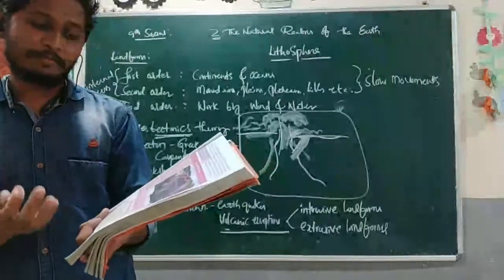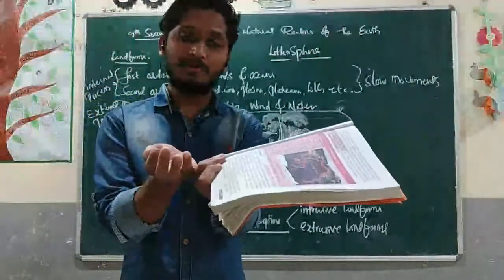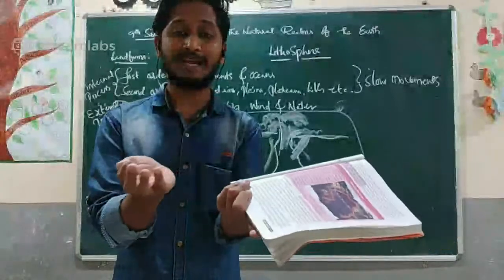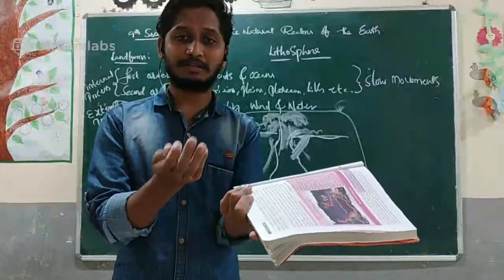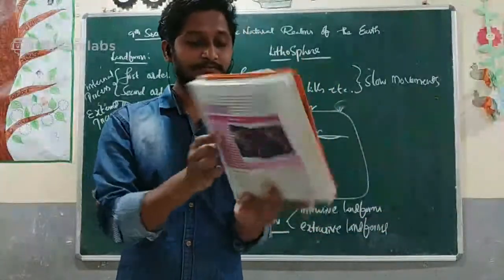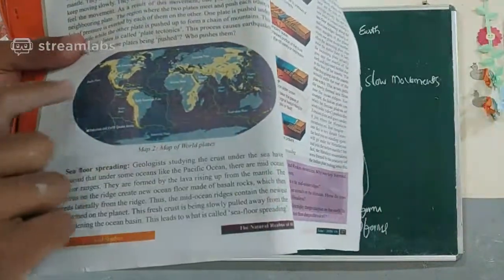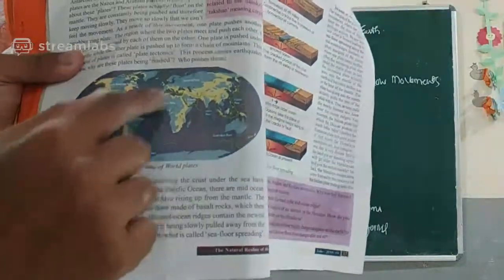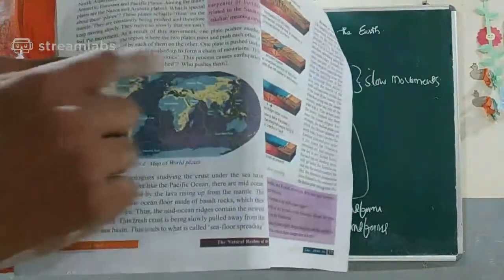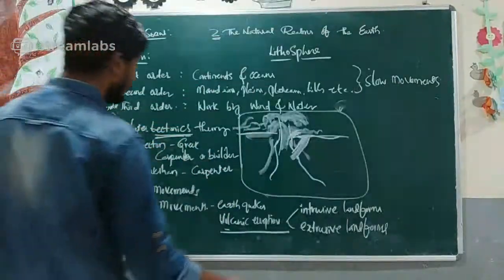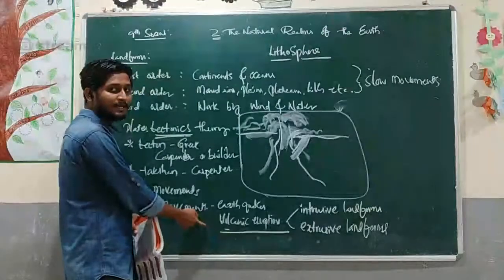Why? Because of the movement around the Pacific Ocean, the margins of the plates, here we go, this is the Pacific Ocean, and the movement of these plates causes what? These sudden movements.